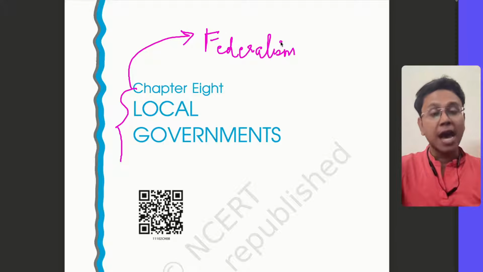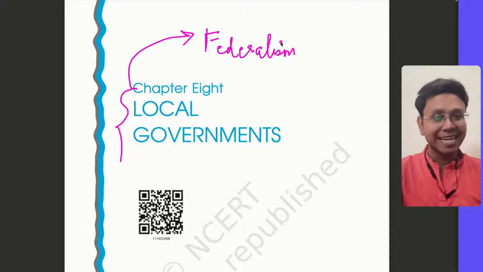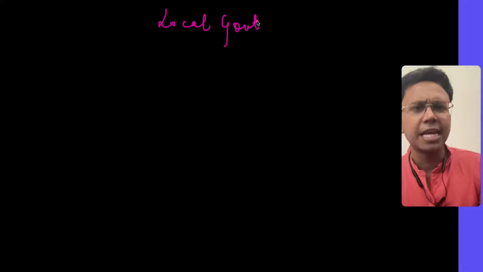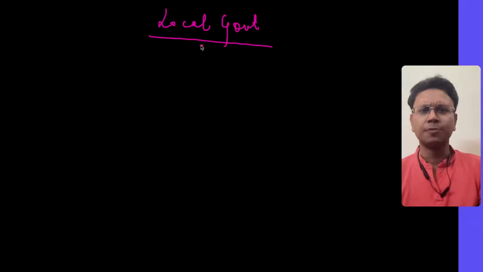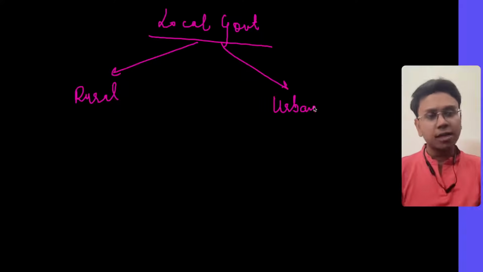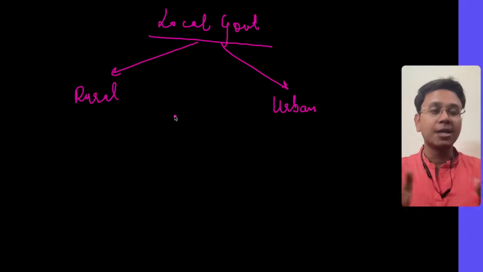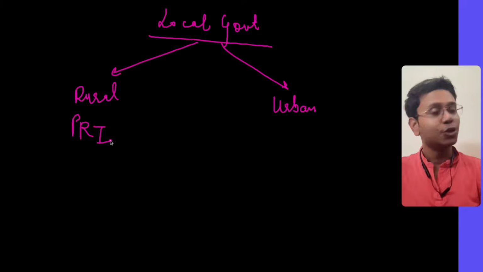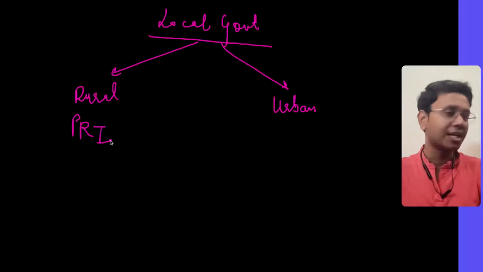Second thing, why local governments are needed and what exactly are they, that we will understand throughout this chapter. For a basic understanding, local governments are basically of two types in India. There can be different categorization, no hard and fast rule. One is rural local governments, other is urban local governments. Now, rural local governments in India come under a broad concept of Panchayati Raj institutions. We call them PRI, Panchayati Raj institutions. You must have already heard it, even if you are not living in a rural area.